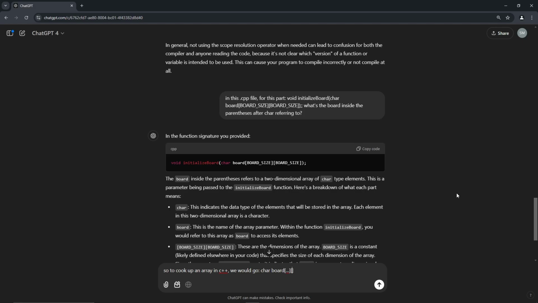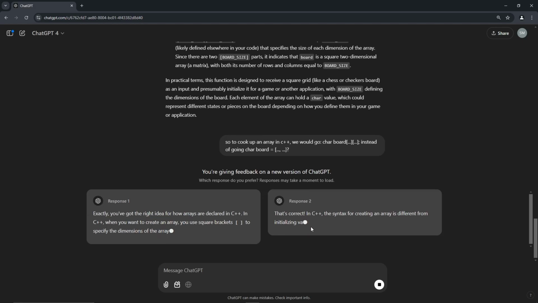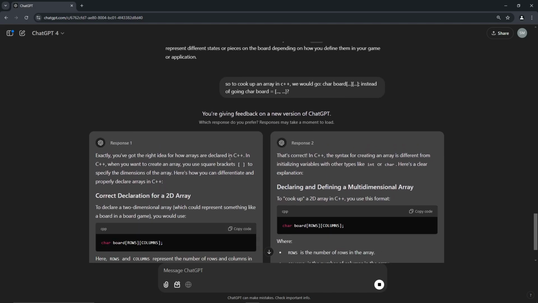Instead of going char board equals dot dot dot comma dot dot dot, question mark. Exactly. We've got the right idea for how our arrays are declared in C++.